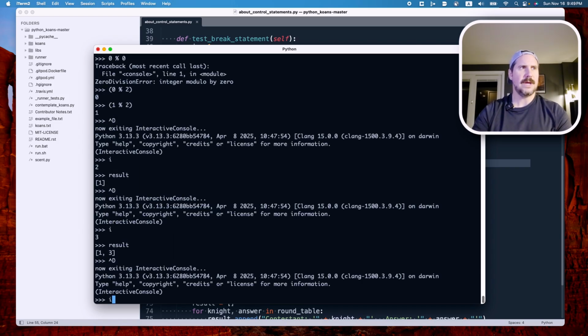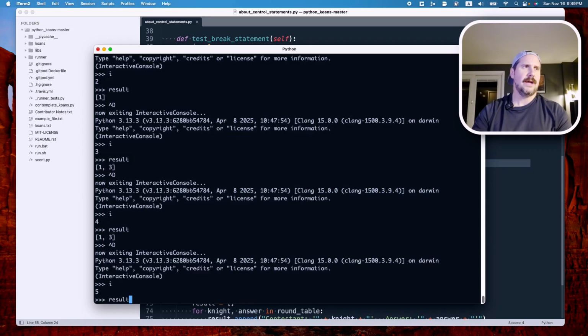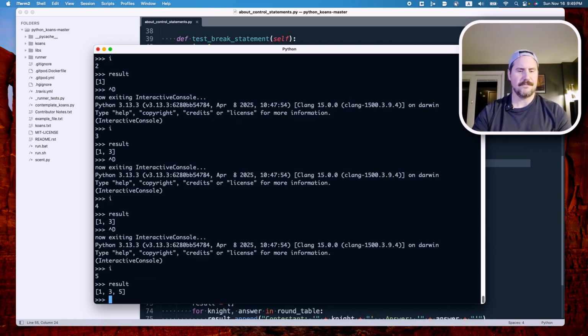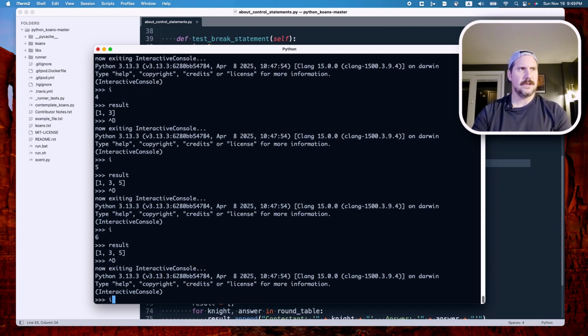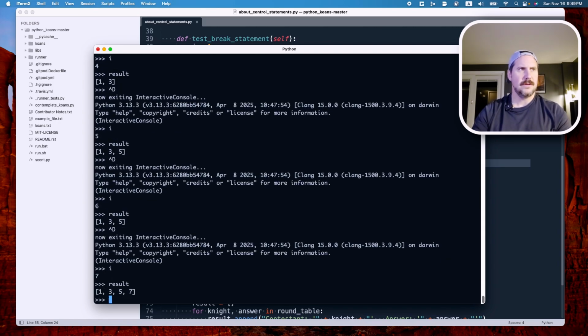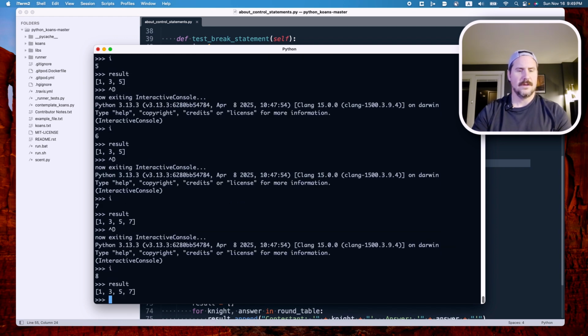Go around. i is 4. Result is now the same because that 4 is an even number. All right, and then we're going to get 3 items in our list. Yep. Result, 4 items in our list. Same.